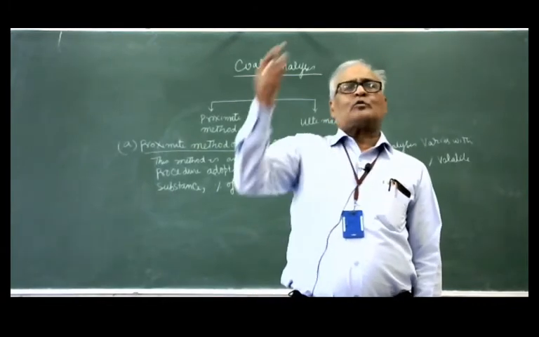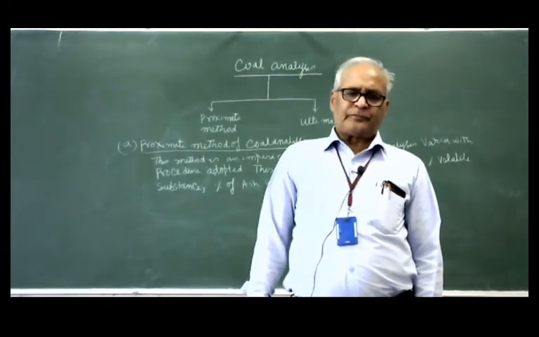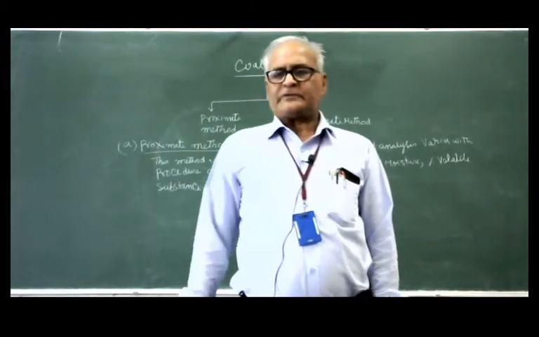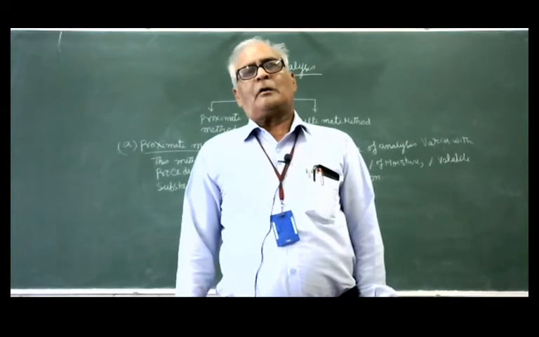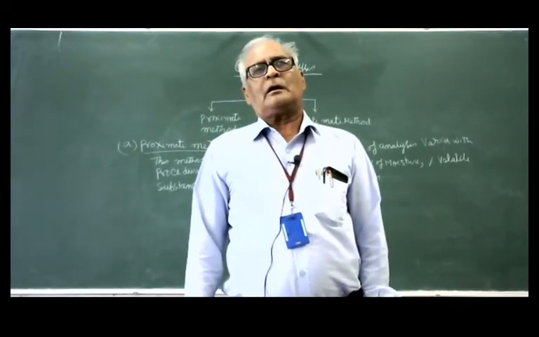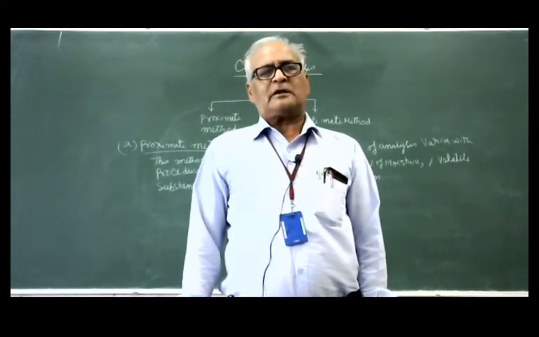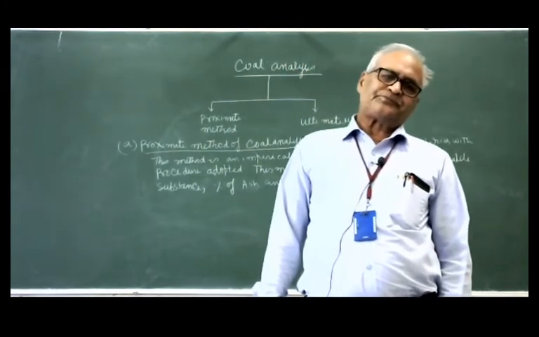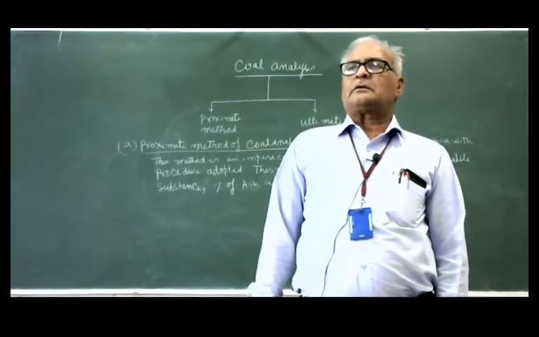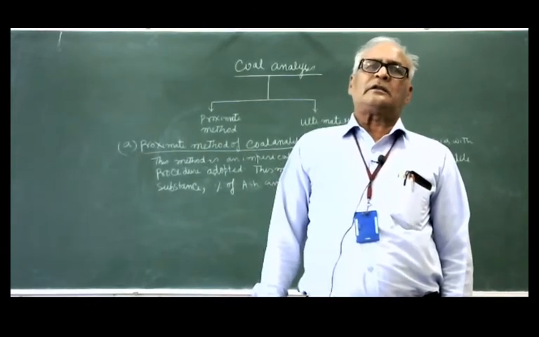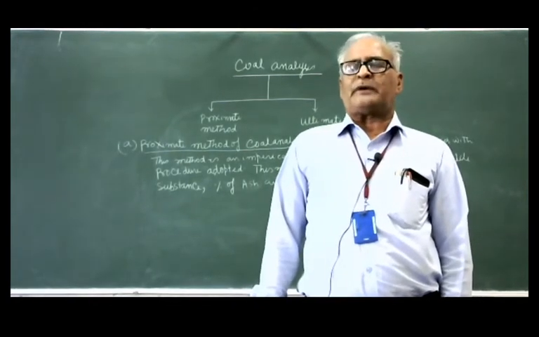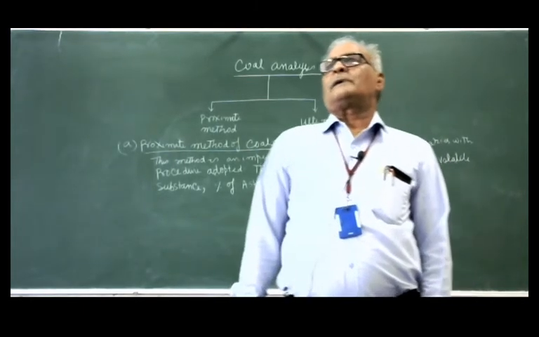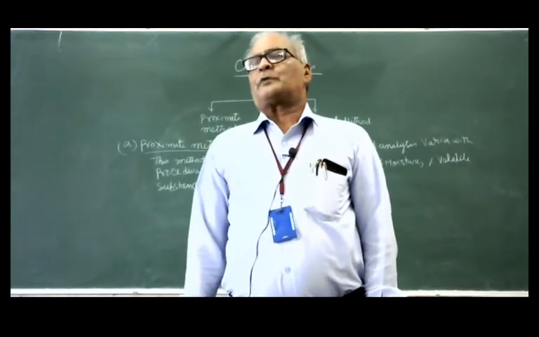And after calculating all these, we add the percentage of the moisture, the percentage of the volatile substances, and the percentage of the ash, and subtract from 100, and you will get the percentage of the fixed carbon. So this is the proximate method.